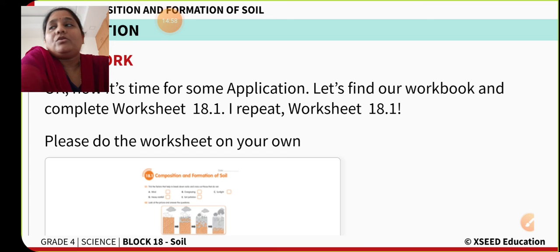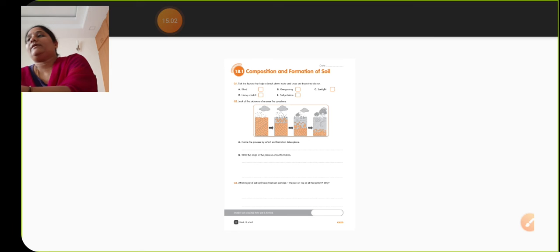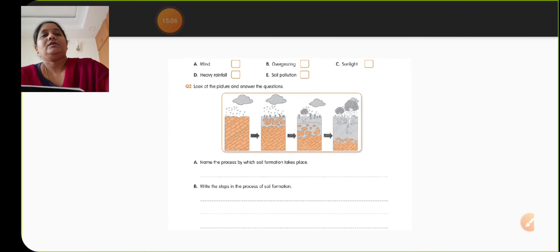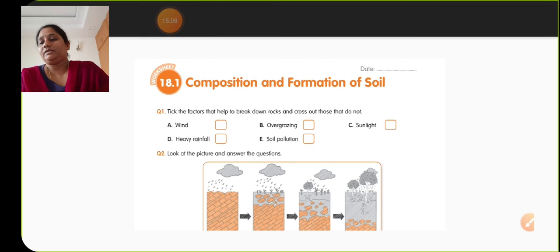Okay, so now let us open our worksheet, children. In the worksheet, page number 17, composition and formation of soil, the first question is: tick the factors that help to break down rocks and cross out those that do not. There are 5 different factors given to you.